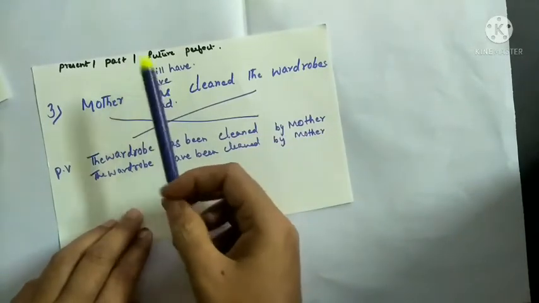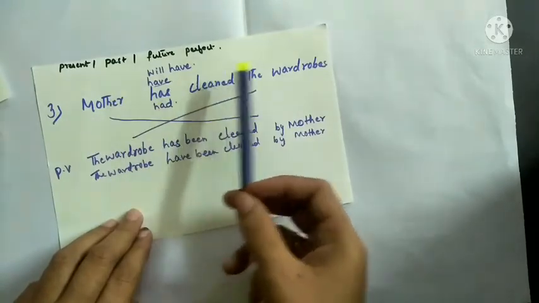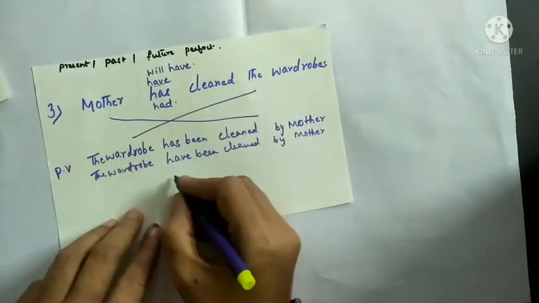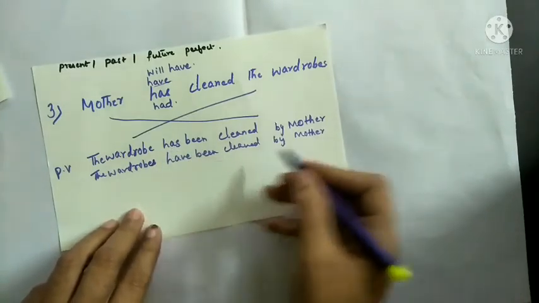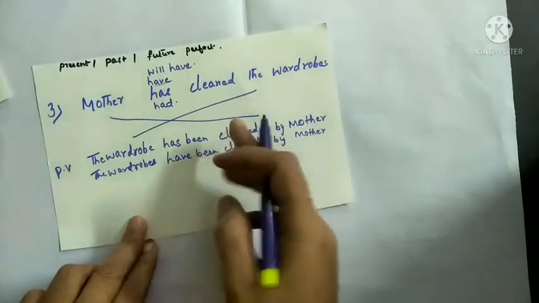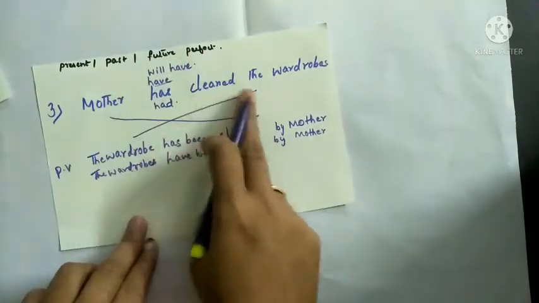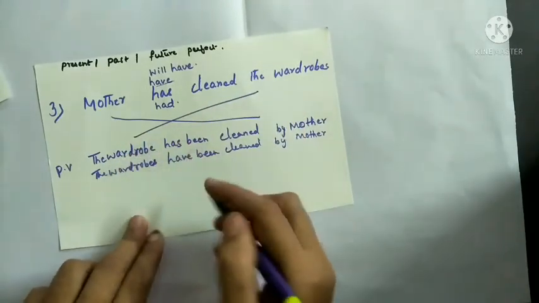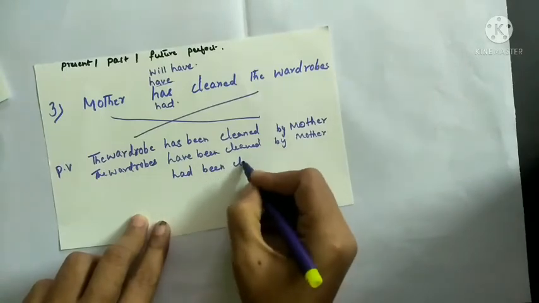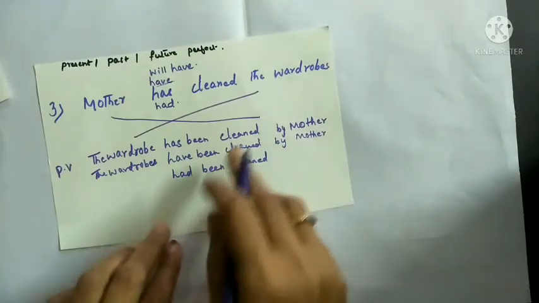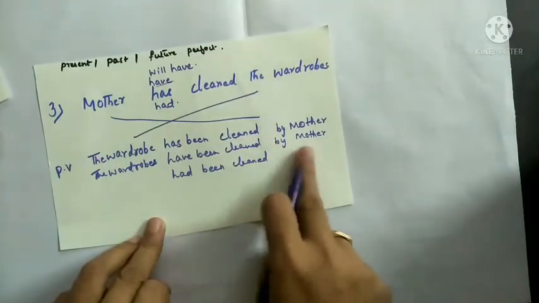The same question in past perfect: mother had cleaned the wardrobe. Your answer will be: the wardrobe had been cleaned by mother. In past perfect, had will come. Had been cleaned by mother.